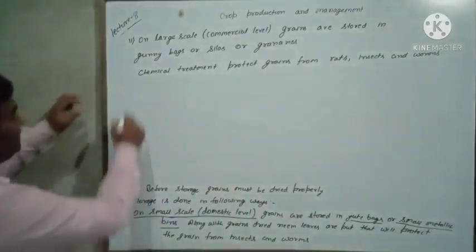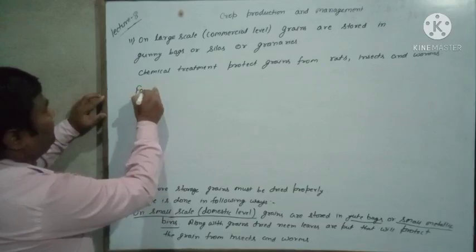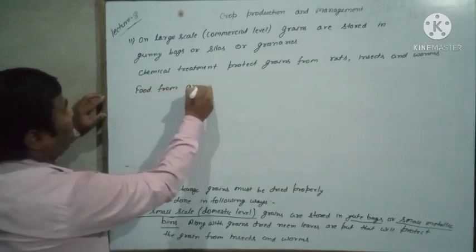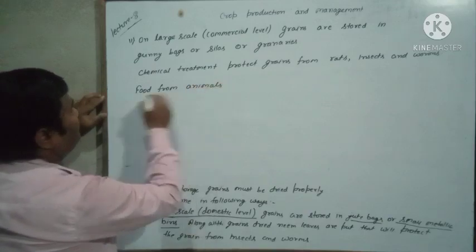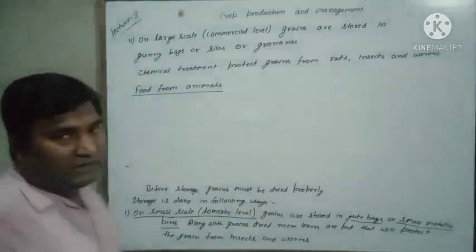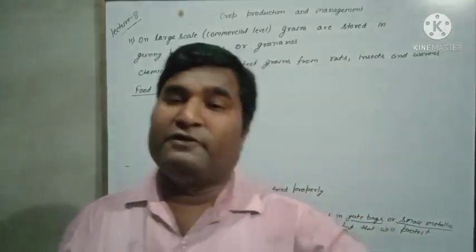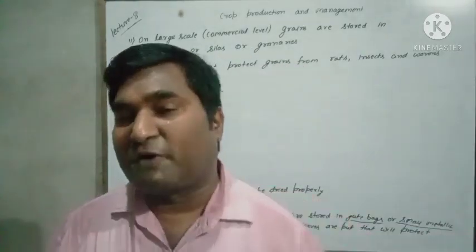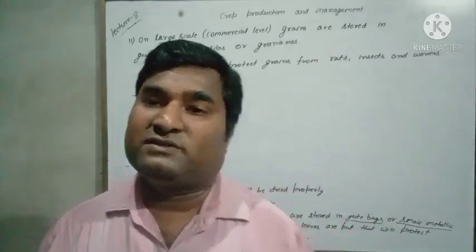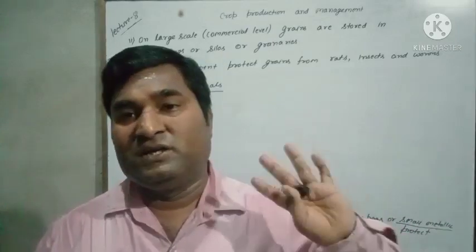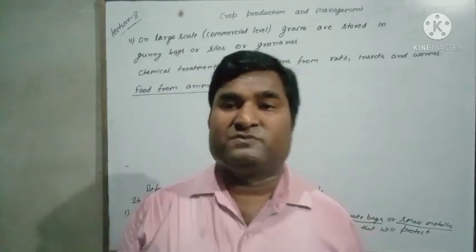Next topic is food from animals. Till now we have discussed food that we get from the plant: how food is produced, how food is protected, how food is harvested, how food is separated, threshing, winnowing, storage, everything we have seen.